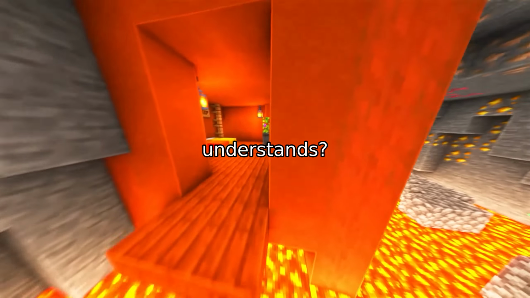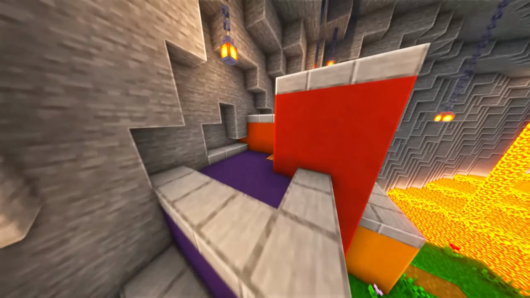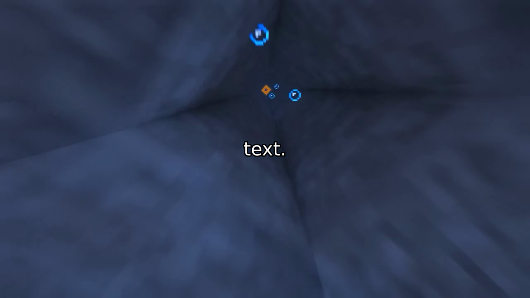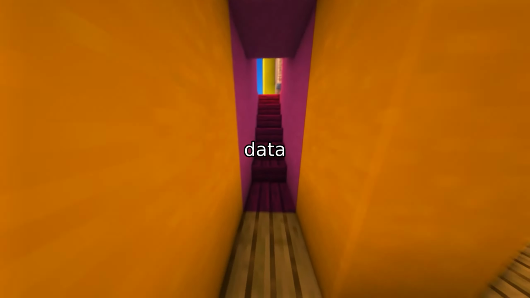Ever wondered how your phone understands, "Hey Siri"? That's automatic speech recognition, or ASR, the technology that converts spoken words into text. But here's the catch. ASR models require massive amounts of labeled data to learn.